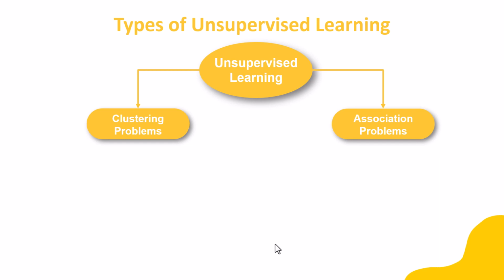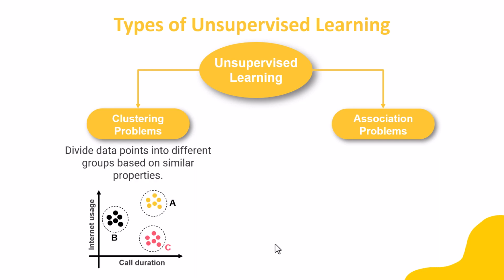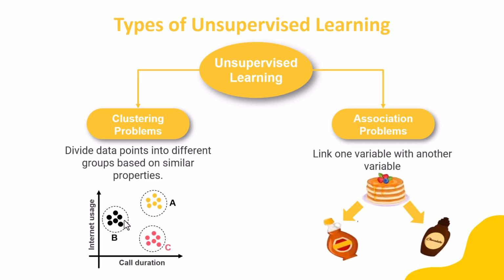Unsupervised learning can be further divided into two categories. So we can solve clustering problems and association problems using unsupervised learning. In clustering problems, we divide the input data into different groups based on similar properties. For example, in our previous example of the customers for telecommunication companies, we can divide the customers into three different groups. Association problems. In association problems, we try to link one variable with another variable.